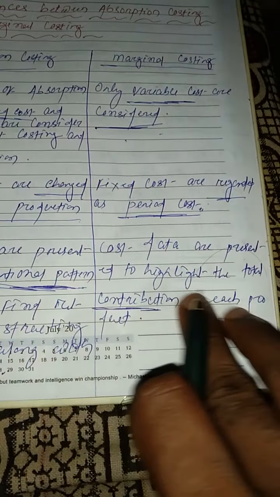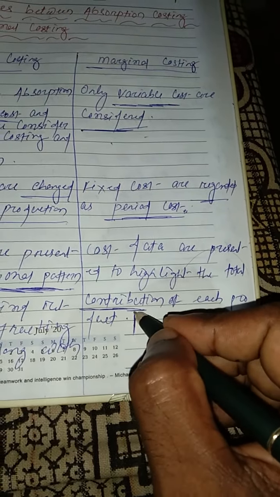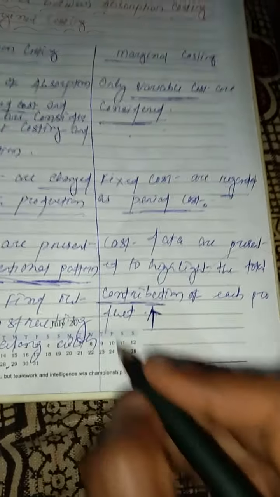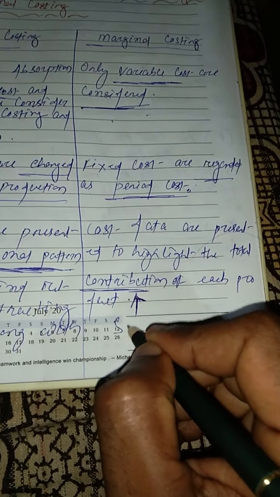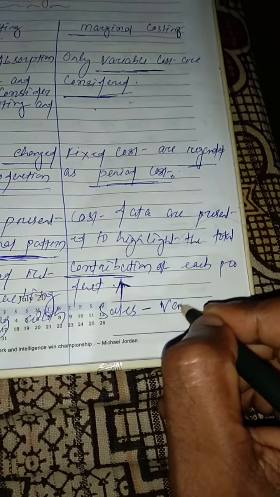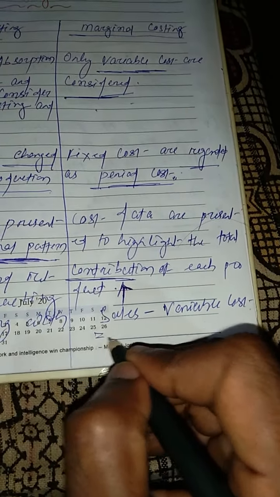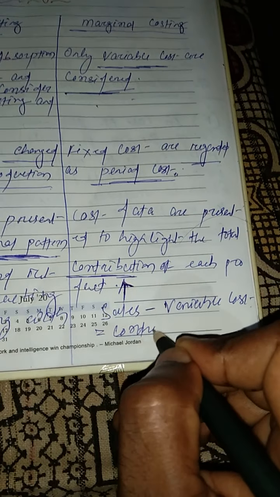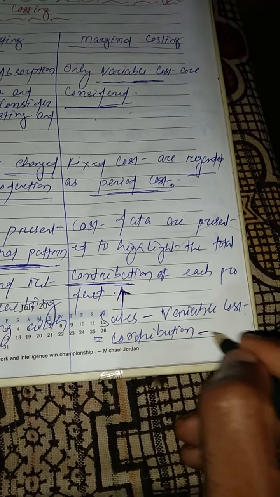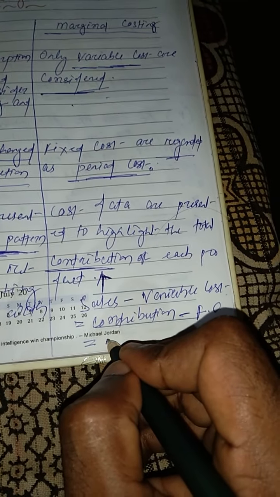But in case of marginal costing, cost data are presented to highlight the total contribution. Here contribution is highlighted because in case of marginal costing, as you know, sales minus variable cost is equal to contribution, and after that if we subtract fixed cost, then we find out the net profit.